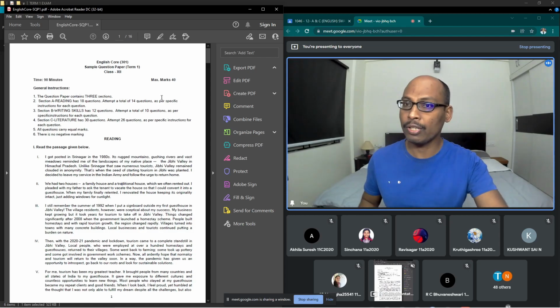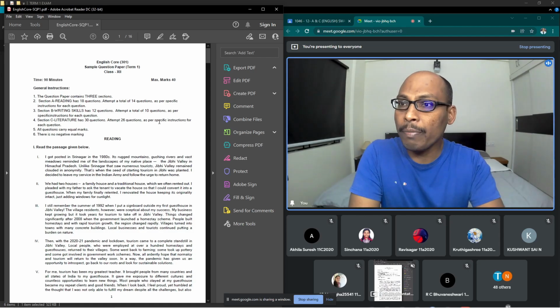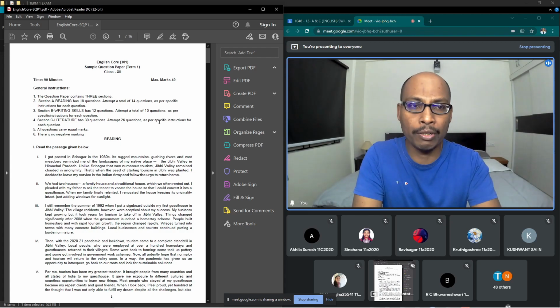Now let us go to the instructions first. The question paper contains 3 sections, already we discussed. Section A, reading, has 18 questions. Attempt a total of 14 questions as per specific instructions for each question. So in entire section A, you are going to get 18 questions, but you have to attempt only 14 questions.